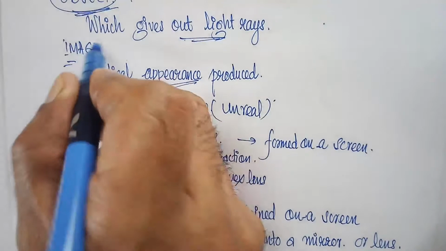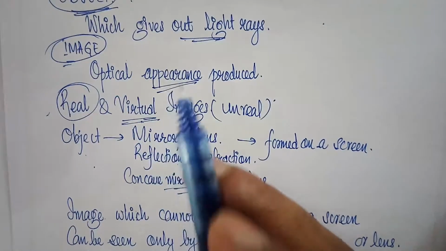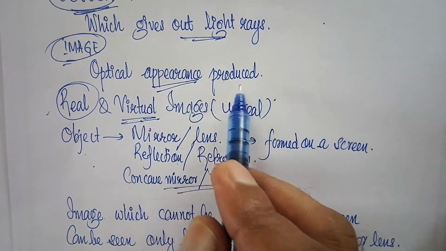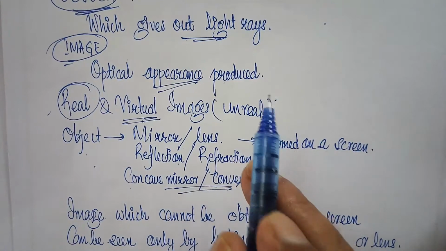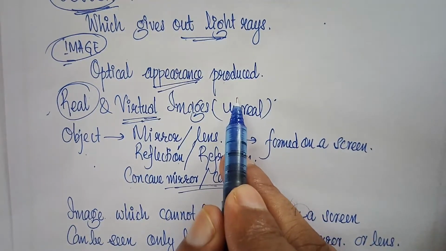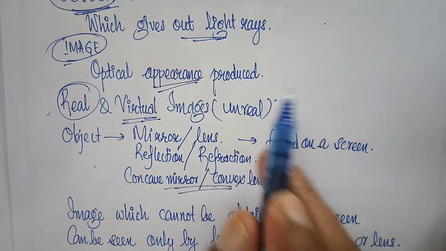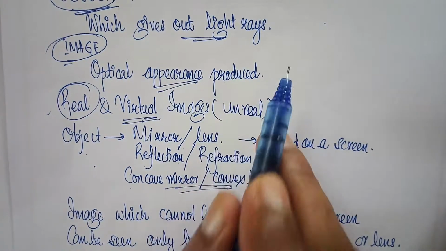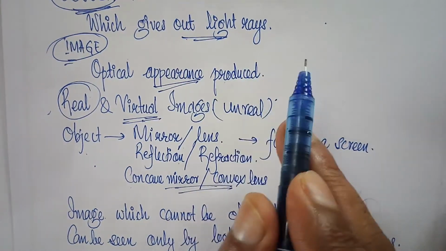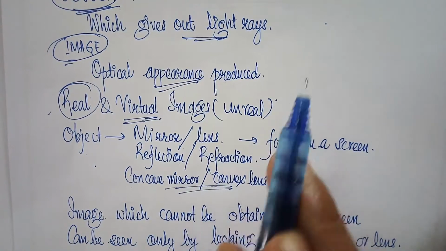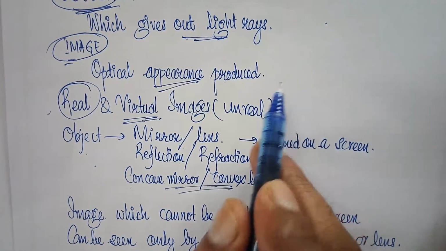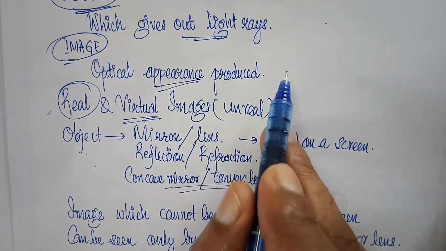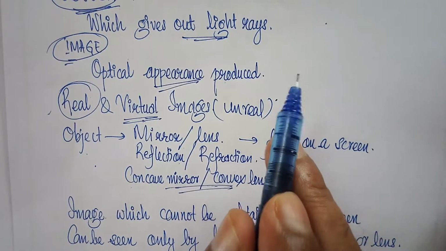And now come to the term image. In physics, image is an optical appearance produced when light rays coming from an object are reflected from a mirror or refracted through a lens. Thus, when we look into a mirror, we see the image of our face in it. In this case, our face is the object and what we see in the mirror is the image. The image of our face appears to be situated behind the mirror.